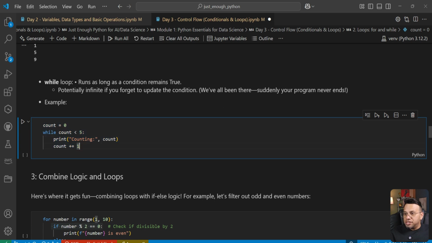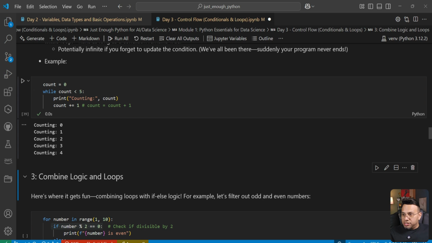So we are initializing count to 0 and we are saying while the count remains less than 5, you print counting and then the number itself. And then we are incrementing the count variable by 1. This, if you guys remember, is the same as count is equal to count plus 1. Okay.